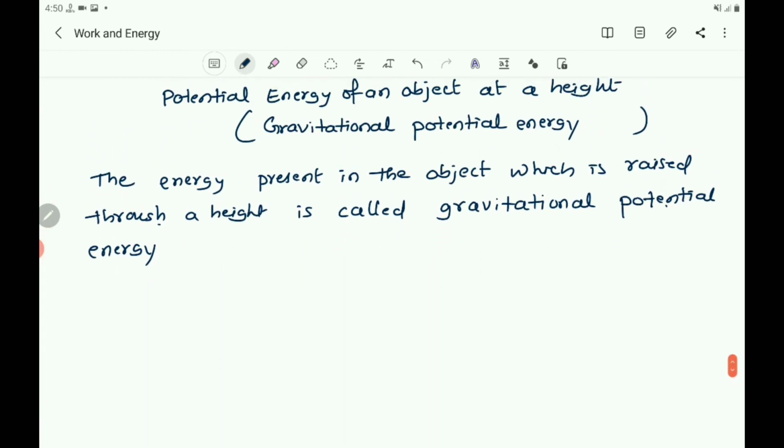The gravitational potential energy depends upon its height from the ground. The potential energy of an object at a height depends on the ground level or the zero level. An object in a given position can have a certain potential energy with respect to one level and a different value of potential energy with respect to another level.